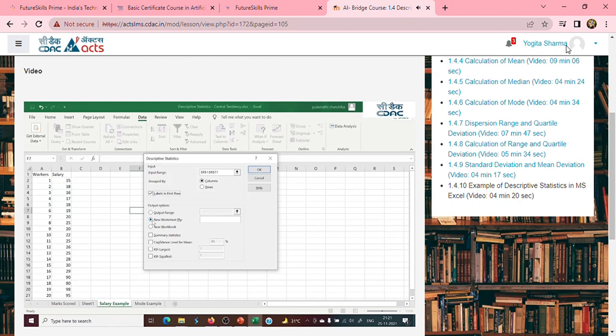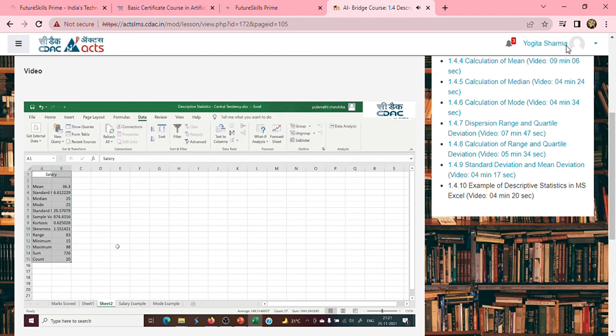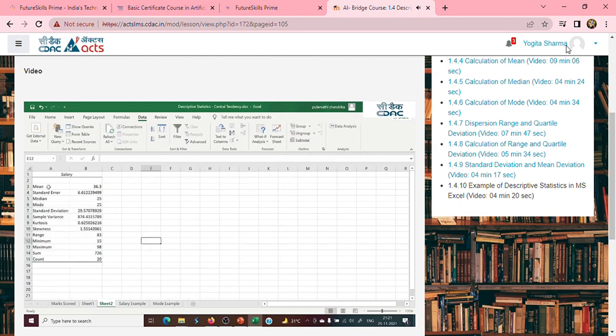Now out of these options, I want the output to be in a new worksheet. And out of these, what do I require? I require the summary statistics. So I'm enabling this and clicking OK. The moment I click OK, it will take you to a new sheet which comprises the descriptive statistics. See, it obtains the mean, standard error, median, mode, standard deviation, variance, kurtosis, skewness, range, minimum, maximum, sum, and count. So this is how we can obtain the descriptive statistics at one go by using Excel.